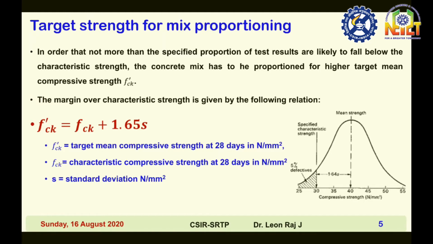The same concept is explained here. I want to give one more example. If you have 50 cubes of M30 grade of concrete, only 3 cubes can be less than the characteristic compressive strength, that is 30 MPa. The remaining 47 cubes should be greater than 30 MPa, and their mean value should be greater than 38 MPa. This is represented in the mathematical formula: f'ck, that is the target mean compressive strength, is equal to the characteristic compressive strength plus 1.65 times S. Here S is the standard deviation.